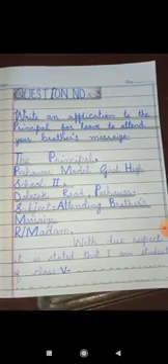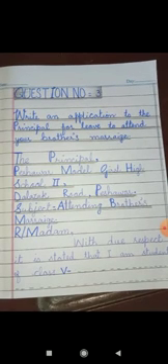Okay, now the third question which is given to you in your work from home, that is write an application to your principal for leave to attend your brother's marriage. On the next page you are supposed to give the heading of question number 3, then you are supposed to write the question. Then after leaving a line, you have to follow the pattern which you can see on your screen. The same pattern will be followed for writing an application.